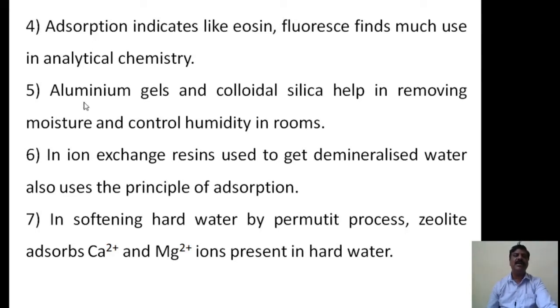The fifth one is that aluminum gels and colloidal silica help to remove moisture and control the humidity in rooms. Suppose fog is produced, it can be removed by using alumina gel or colloidal silica.